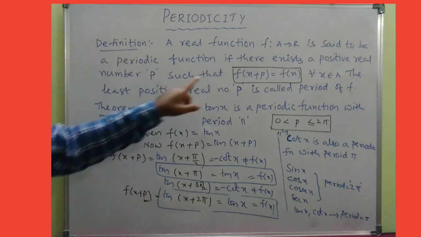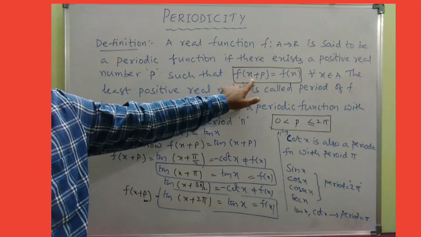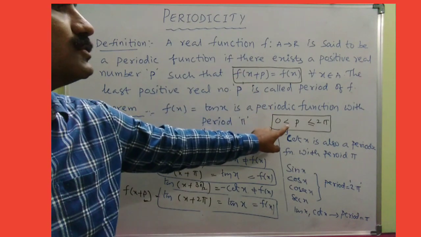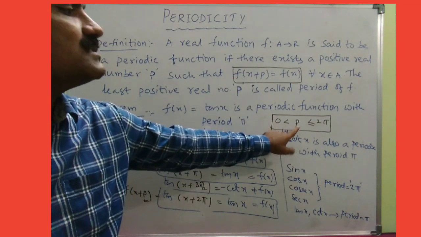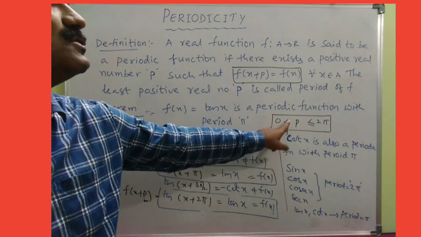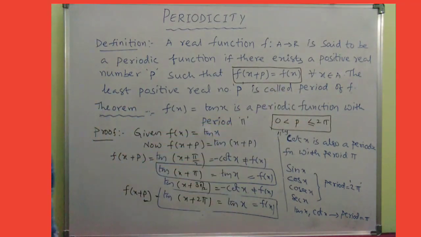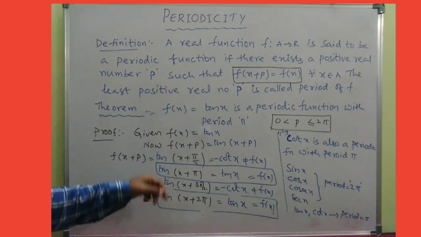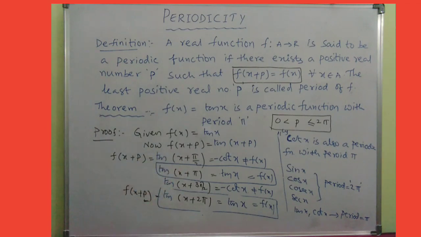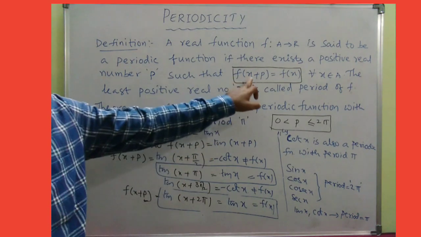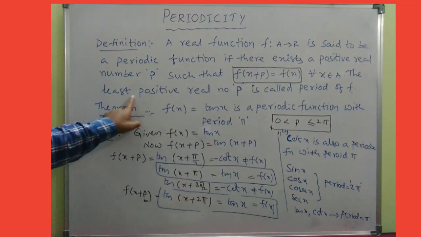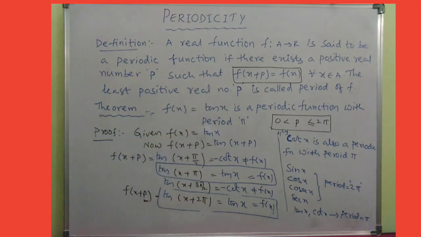Don't worry. You must remember this is condition number 1: f of x plus p equals f of x. And condition number 2: p is clearly a positive real number. And this is the third point you need to remember: when there exists more than one value of p which satisfies the condition f of x plus p equals f of x, then we need to choose the least positive real number as its period.